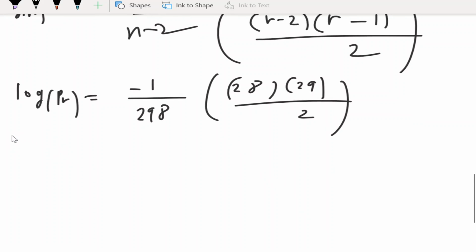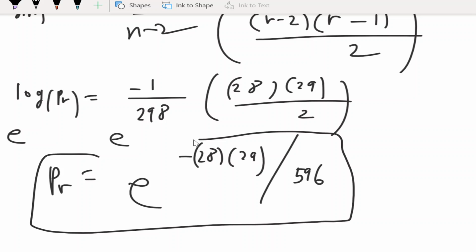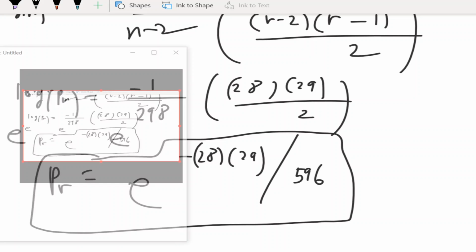And then we can just get rid of the log by using e. So PR is equal to e to the negative 28 times 29 all over 596. And that should be our answer. Alright, cool. Thanks for watching, and I hope that helped.